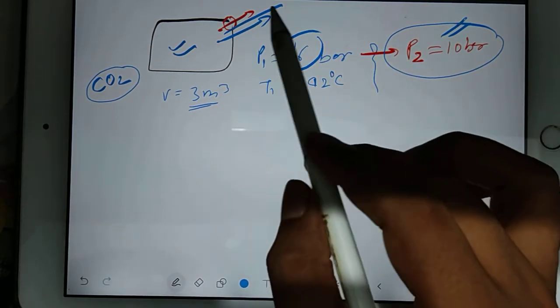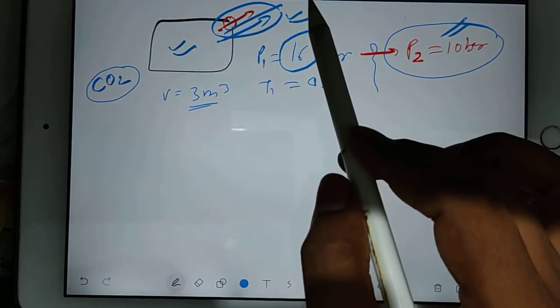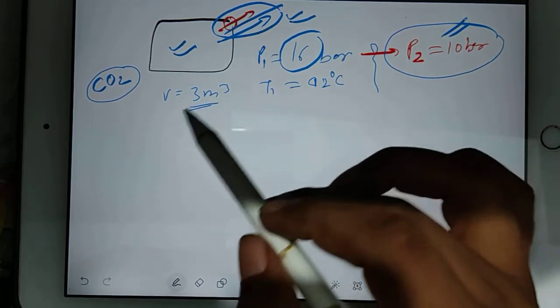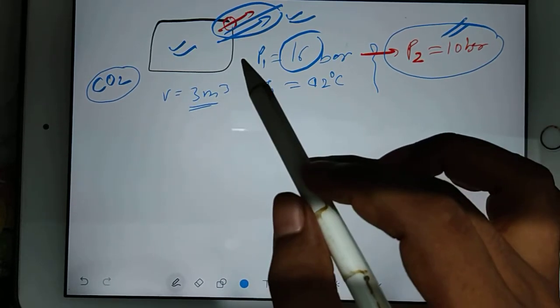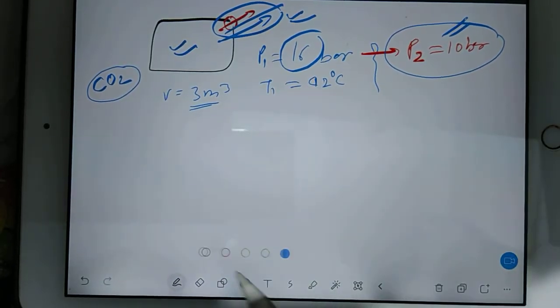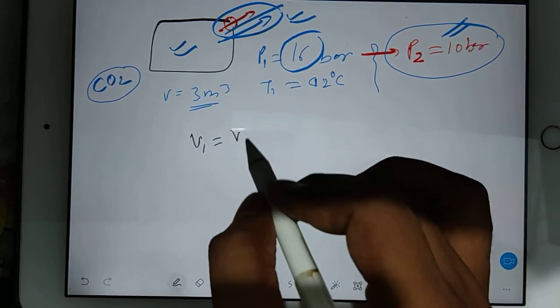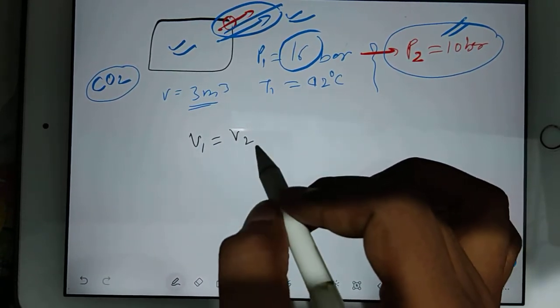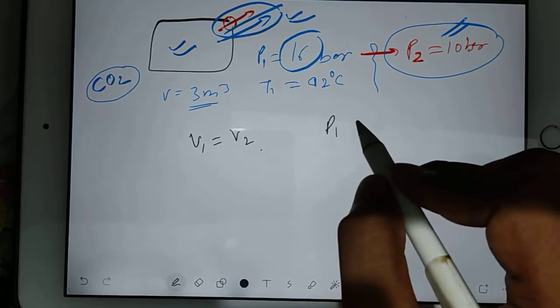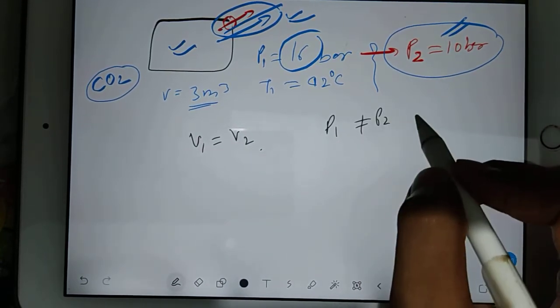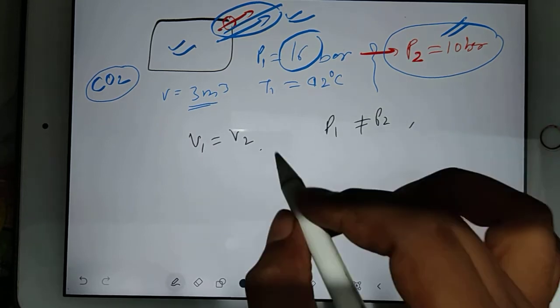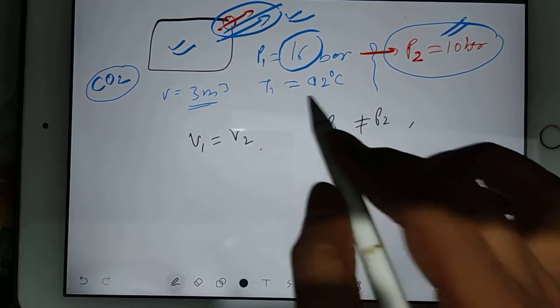Then how much mass leaked out? And we have to find the change in internal energy. So see how we can do it. Your volume will be constant. So V1 is equal to V2 because it is rigid. But your P1 and P2 are not the same. And of course you have your T1 value, that is this much.